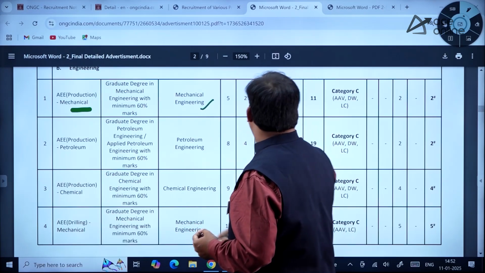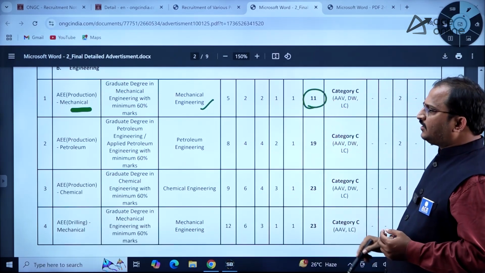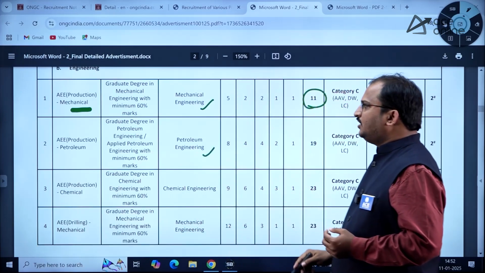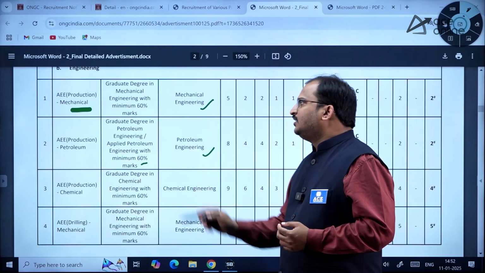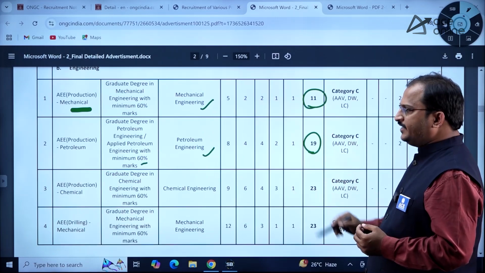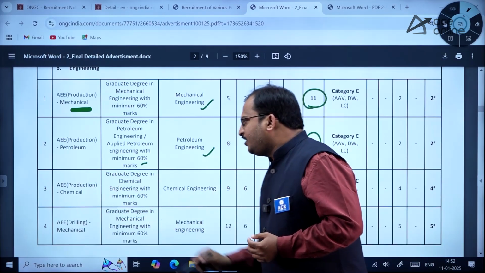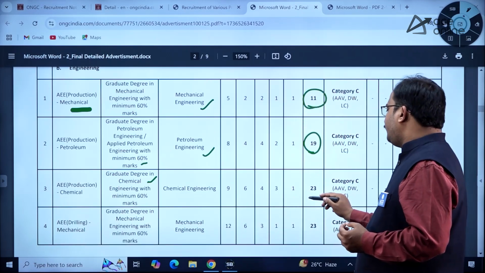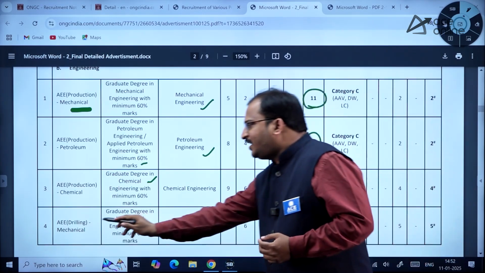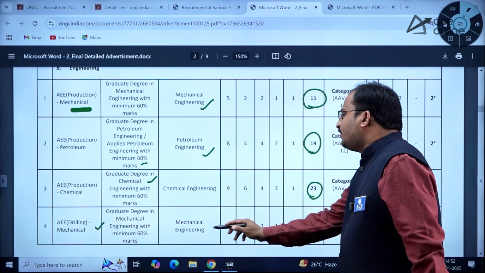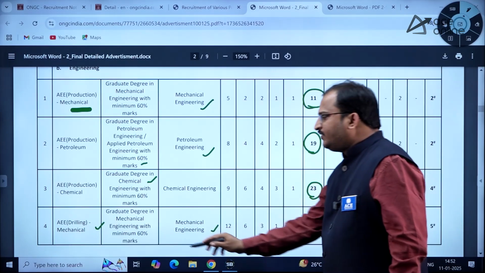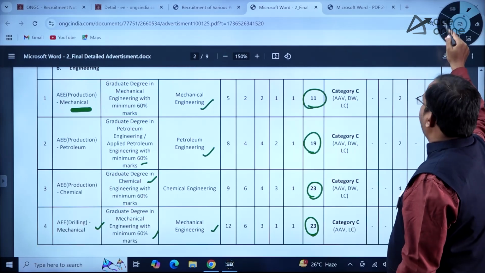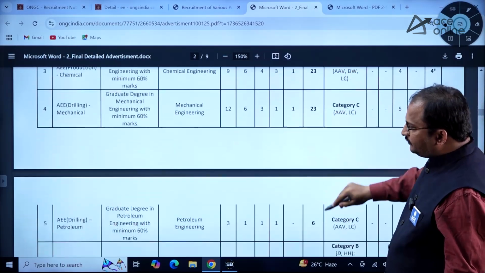So mechanical engineering, total 11 posts are there here. AW production petroleum, so petroleum engineering is required with 60% marks. Then number of posts are 19. Then AW production chemical, so graduate degree in chemical engineering with 60% marks and 23 posts are there. Again AW drilling mechanical, okay, mechanical engineering is required with 60% of marks minimum, and there are 23 posts, dear students.